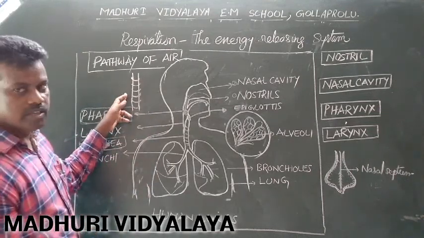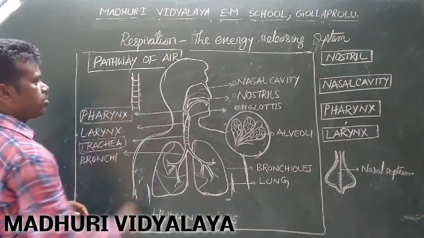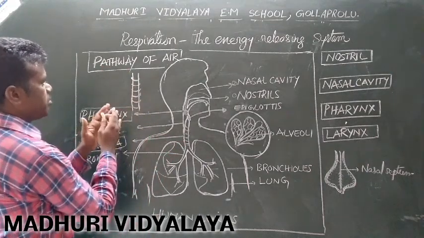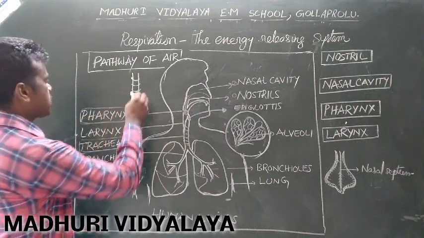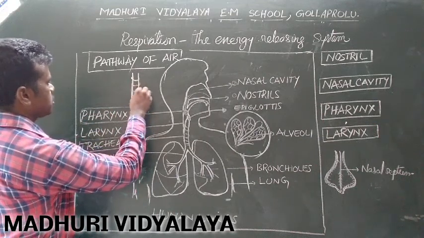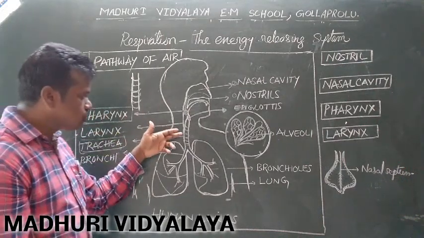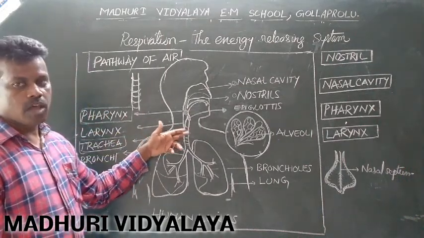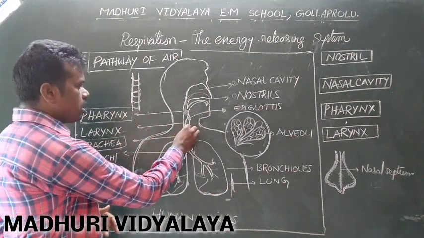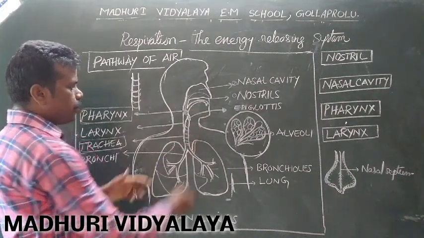What is the use of the cartilaginous bones in the trachea? When we inhale the air, due to the pressure, the trachea can be expanded. For expanding and relaxing the muscles of the trachea, the C-shaped cartilaginous bones are there. They are useful for preventing the collapsing and damaging of the trachea. Okay, clear? So when we inhale the air, the trachea will not collapse due to the presence of the C-shaped cartilaginous bones.